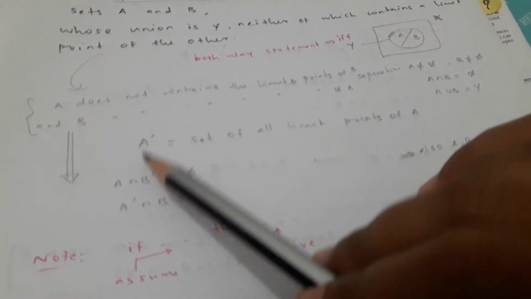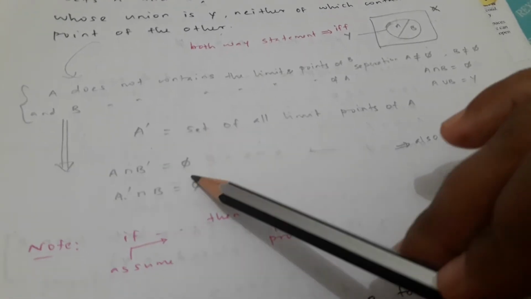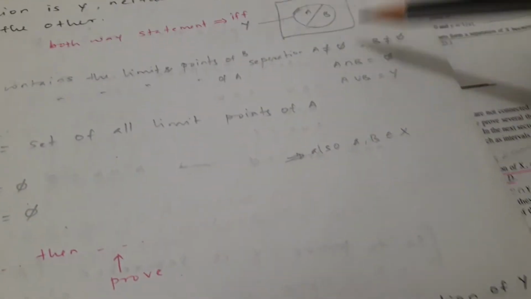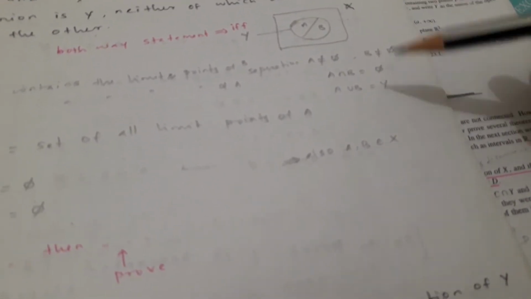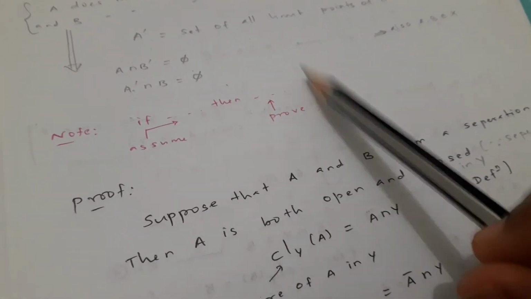Therefore A derivative, A dash, is equal to the set of all limit points of A, and this can be written as A intersection B dash is equal to pi, and A dash intersection B is equal to pi also. There is a note: separation means A is non-empty, B is non-empty, therefore A intersection B is pi, and A union B is equal to Y. Also A, B belong to X as well. Now the note says if-then case: if is the assumption, then is what we need to prove. So let's see the proof.